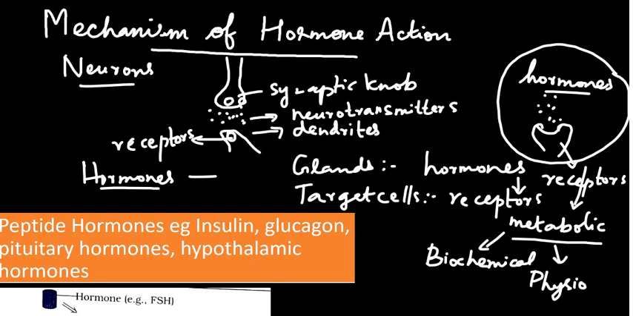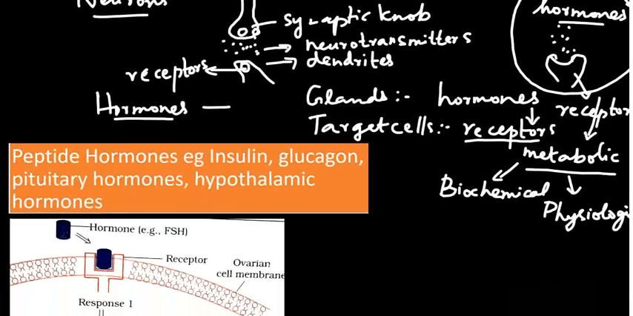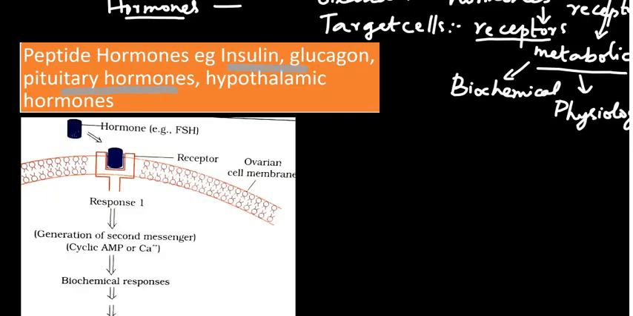Now, talking about the receptors, there are two types of receptors depending upon the type of hormone. If the hormone is a peptide hormone, like glucagon, pituitary hormones, or hypothalamic hormones, they are all peptide hormones. That means they are made up of proteins or protein derivatives. For example, follicle stimulating hormone is a peptide hormone.